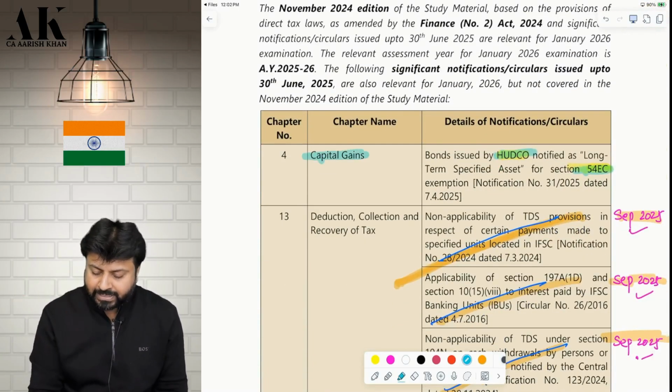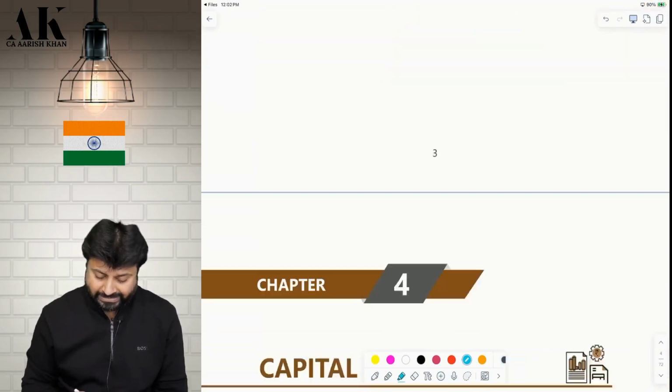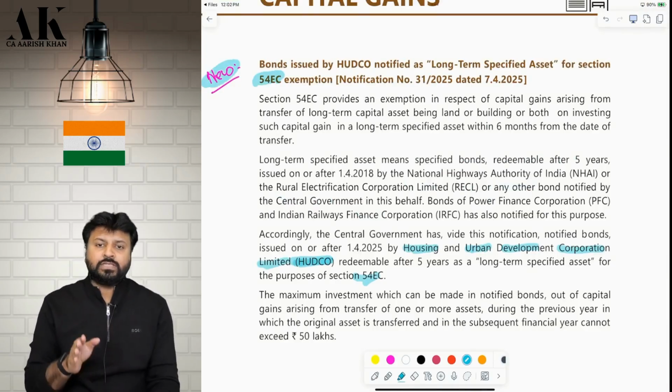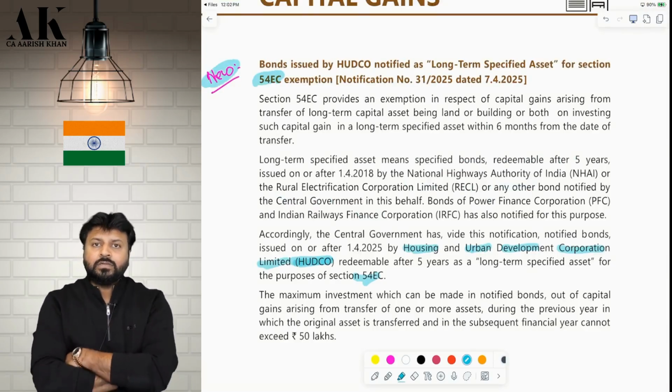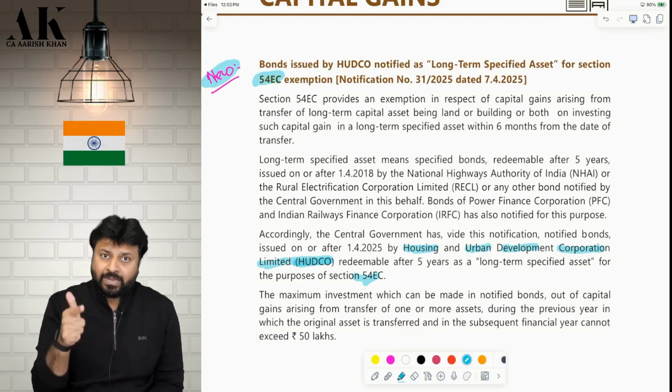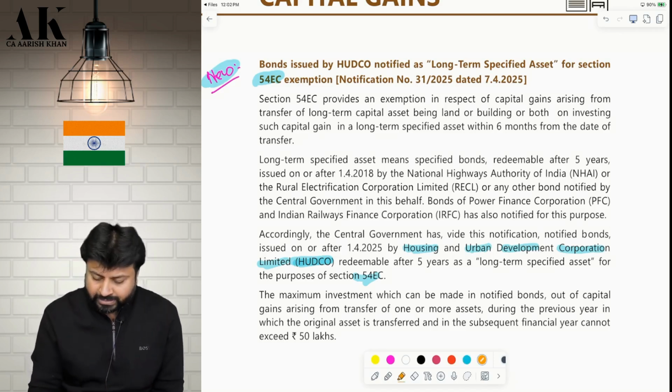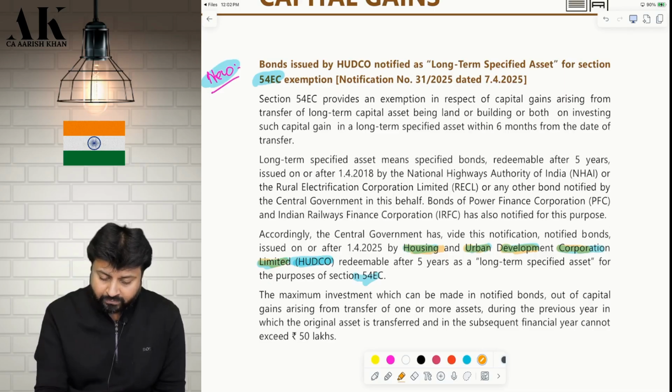The first amendment is in capital gains, which is in 54EC. We all know that in 54EC there are a lot of bonds which are covered to exempt your capital gains, like NHAI bonds, REC bonds. Then there are bonds of Power Finance Corporation, Indian Railway Finance Corporation, correct or not? Now they have also added one more bond over there. Highlight this. That is the Housing and Urban Development Corporation Limited bond, that is the bond of HUDCO.